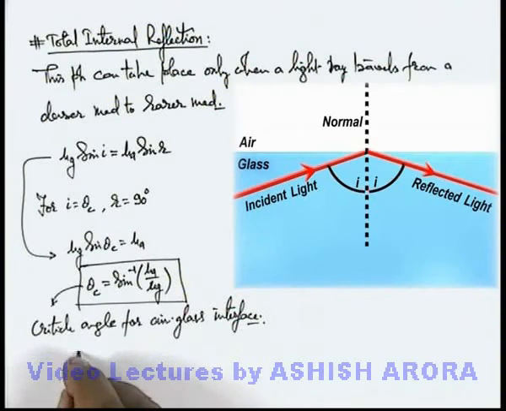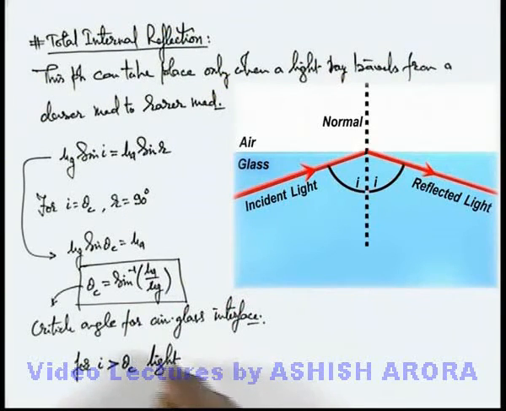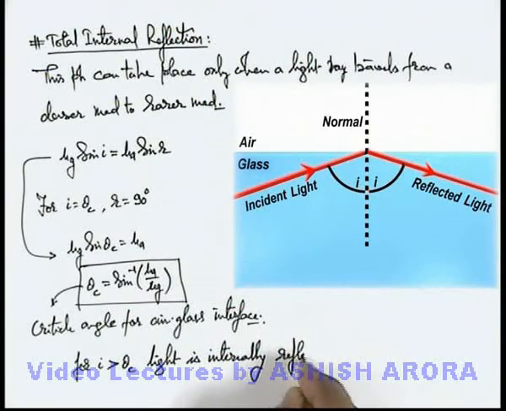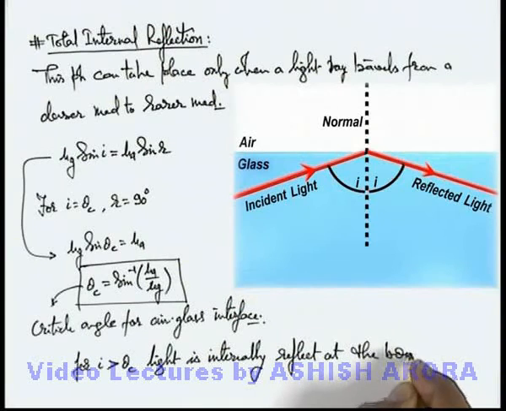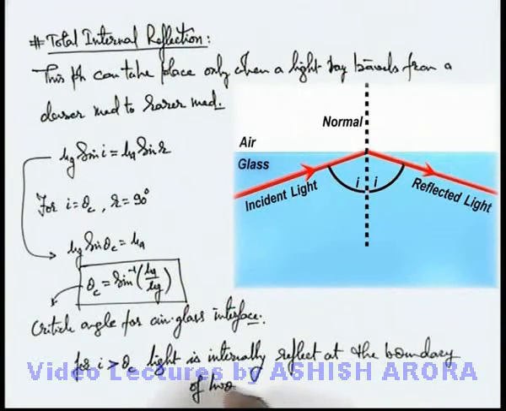So we can write, for an incidence angle more than the critical angle, light is internally reflected at the boundary of two media.